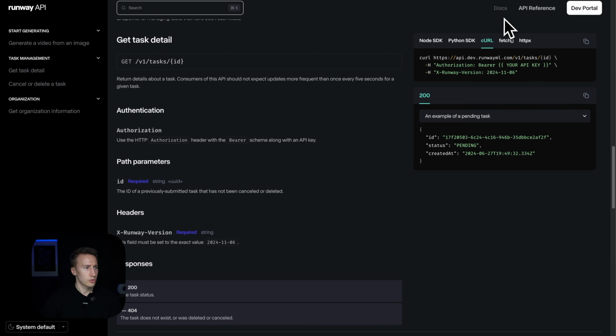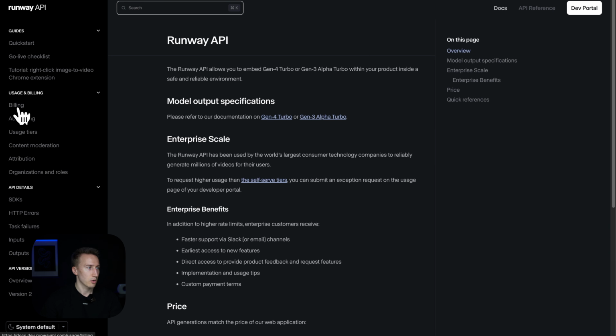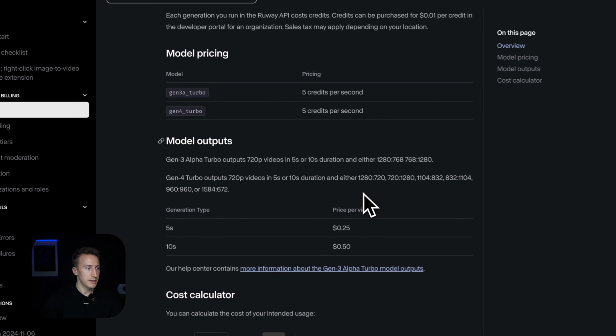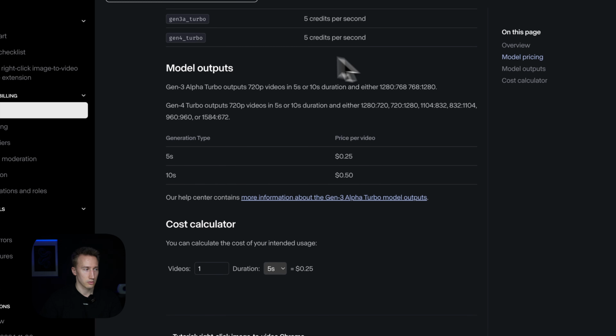So if we go to API, I mean, we are in API reference. We go to docs, and here we go to billing. In billing, first of all, you can see that they offer two models right now. So Gen 3A Turbo and Gen 4 Turbo. They cost the same. So 5 credits per this model and 5 credits also per this model. So the price is the same. Then we can also learn here that the length of the video could be either 5 or 10 seconds. So only 5 or 10, unfortunately not more.